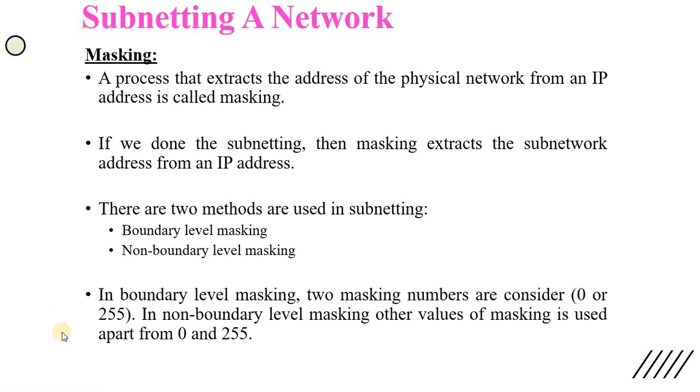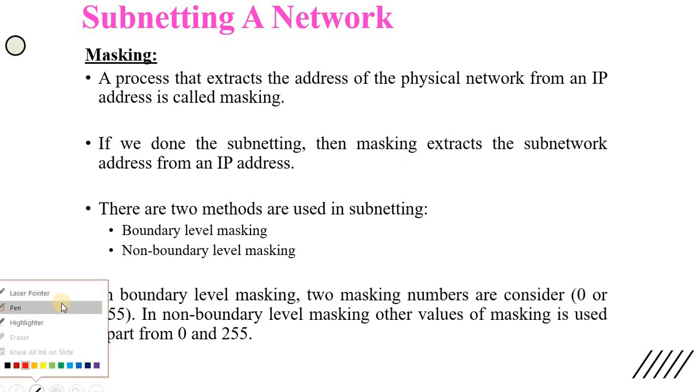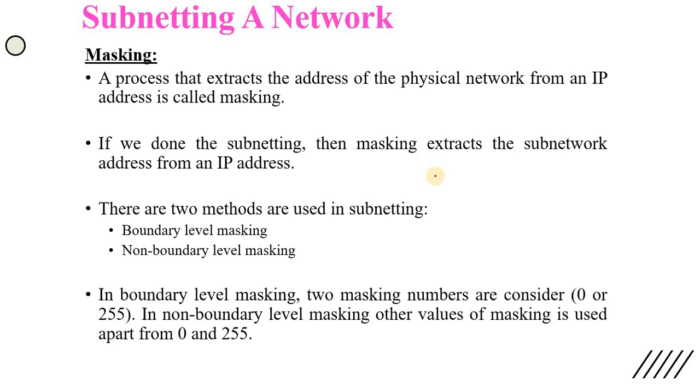Suppose the IP address is something like 192.168.1.0. In the boundary level masking method, we only consider these boundaries.